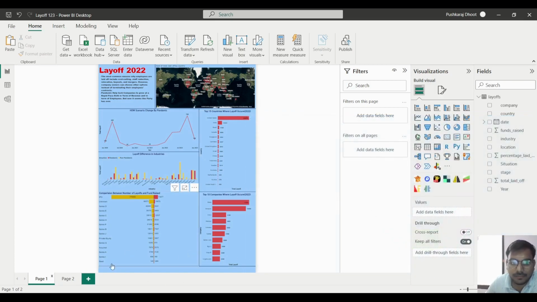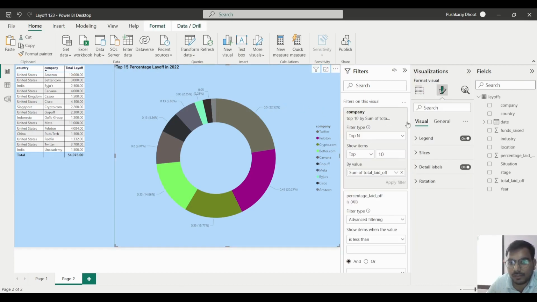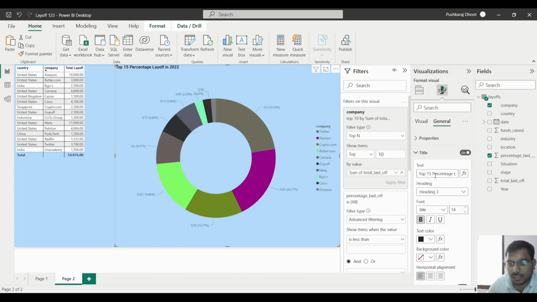But now if you see in the second page, the heading is different: top 15, but we had done the top 10 here. So what we will do is change the heading. First we have to change the heading. Here we will write top 10.